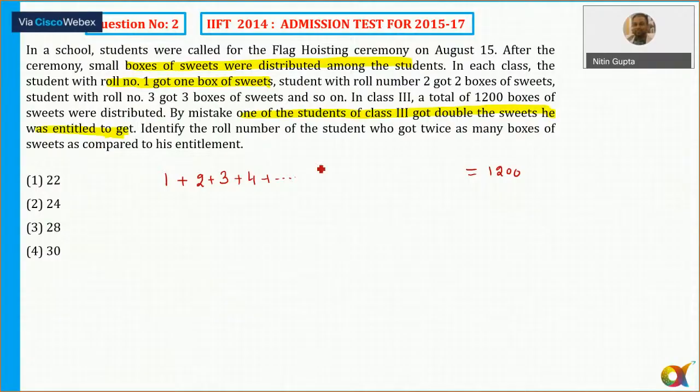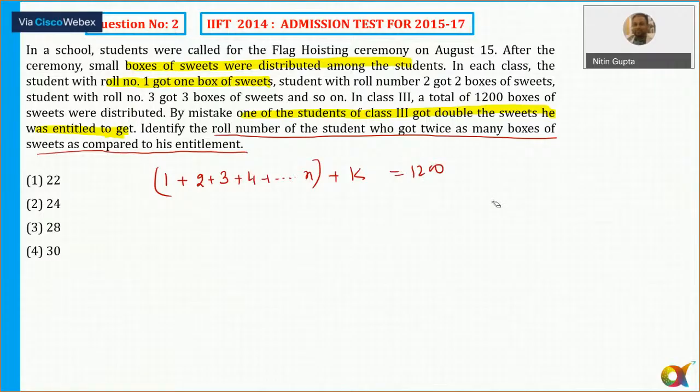One of the students of the class, which student we have no idea, and we need to identify the student who got twice as many boxes of sweets compared to his entitlement. So एक को double मिल गया. So I can say 1 to n if the number of students is n, plus there is one number which is repeating twice, so plus k, and this value is equal to 2400. Let's say the student whose roll number is k, he got 2 boxes, double the sweets he was entitled to get. Now, CAT में भी ऐसे questions आए हुए हैं कई बार.